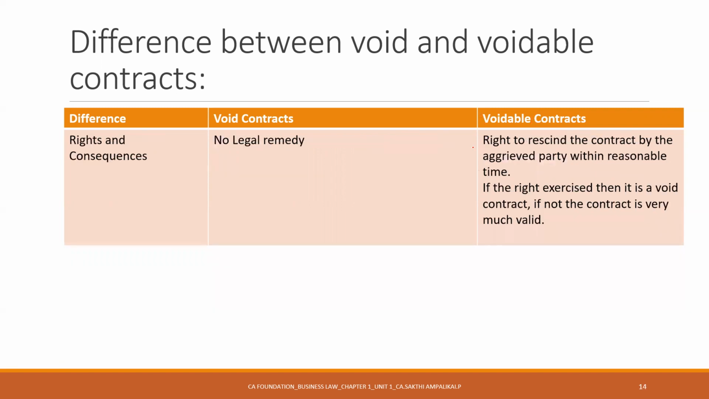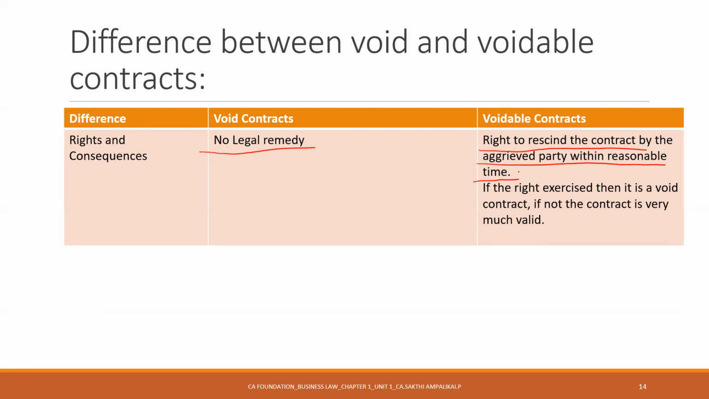Moving on. Rights and consequences. There is no legal remedy because there are unfortunate incidents which happen at no fault of either of the parties. Here, the contract can be rescinded, cancelled. The contract can be cancelled if the aggrieved party acts within a reasonable time. Again, if you see here, the law says reasonable time, but it does not say what is a reasonable time.